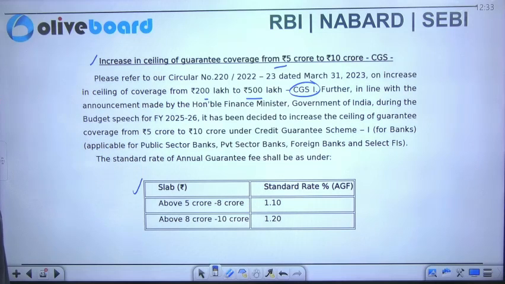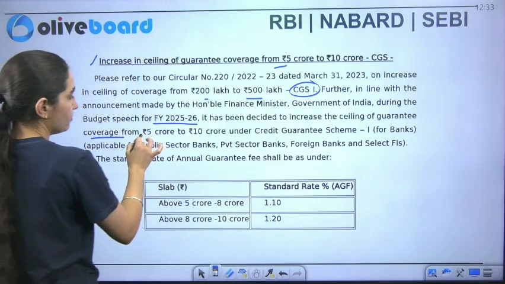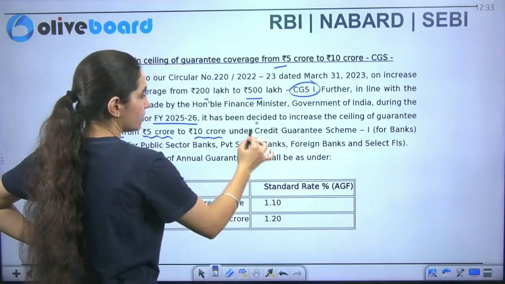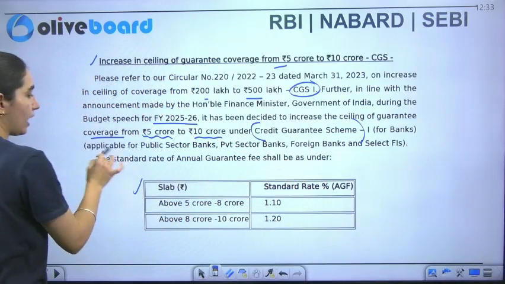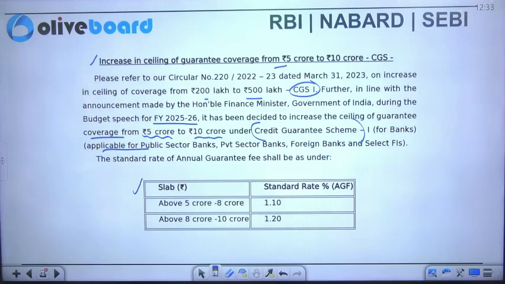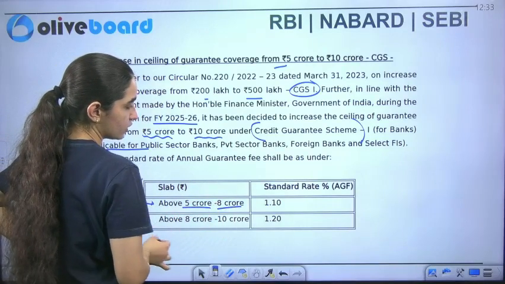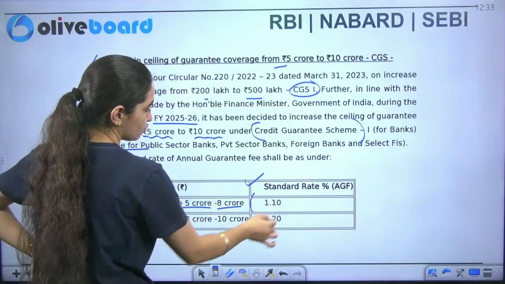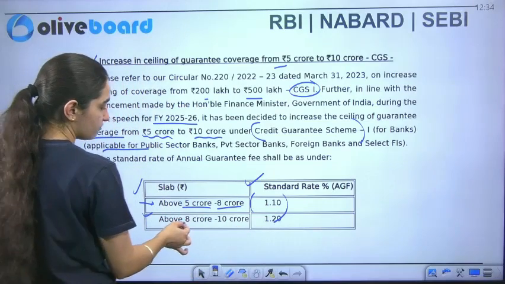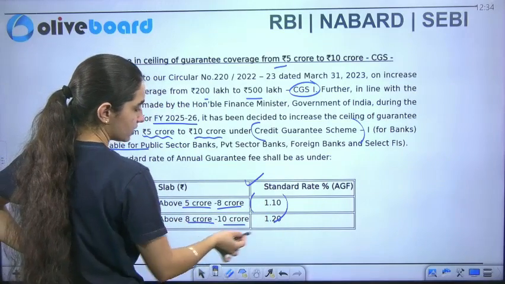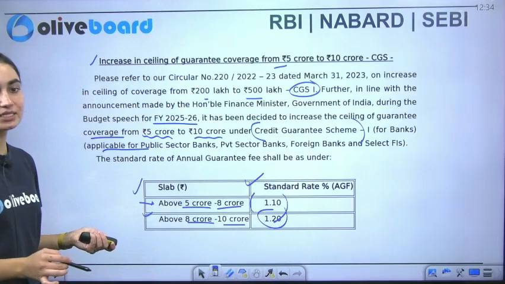In the budget speech 25-26, it has been decided to increase the ceiling of the credit coverage from 5 crore to 10 crore under the credit guarantee scheme. That is applicable for public sector banks, private banks, foreign banks, and selected financial institutions as well. If the slab is above 5 crore but in between 8 crore, the standard rate set is 1.10, and if it is above 8 crore and less than 10 crore, then the slab is 1.20. This is the recent amendment which was done.